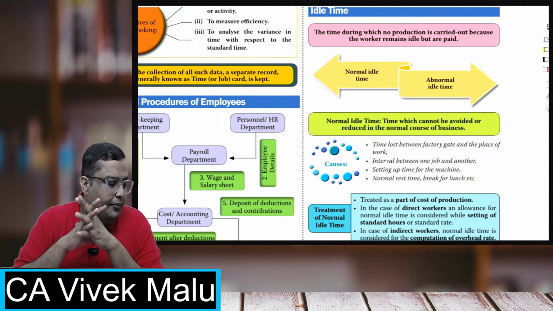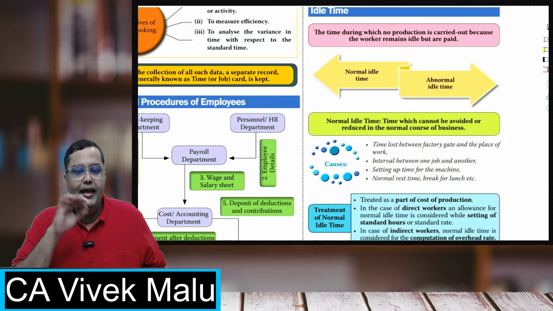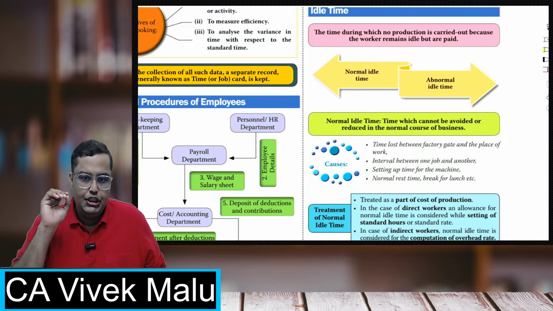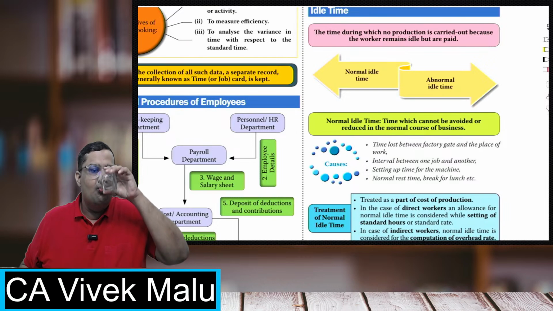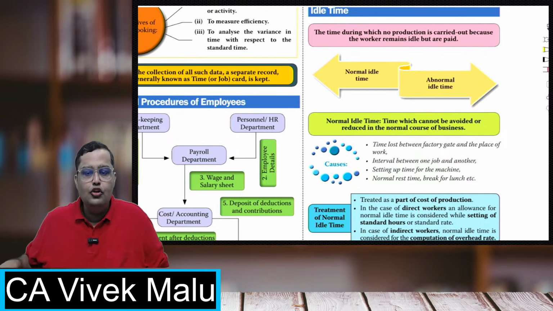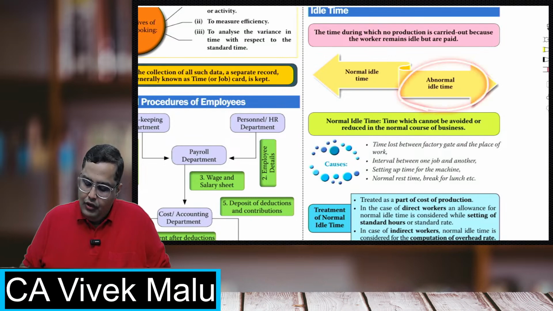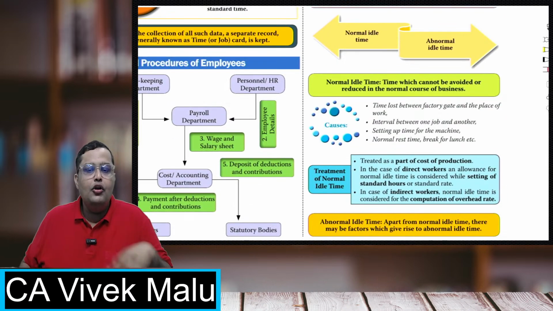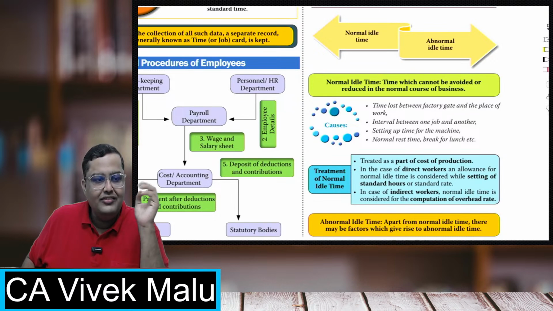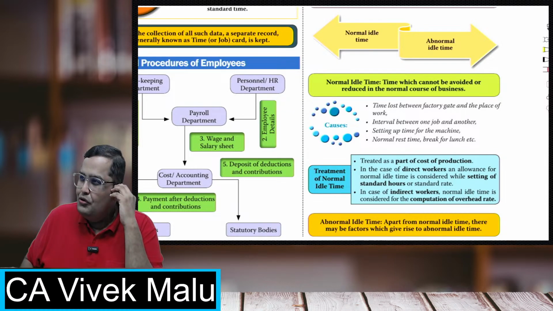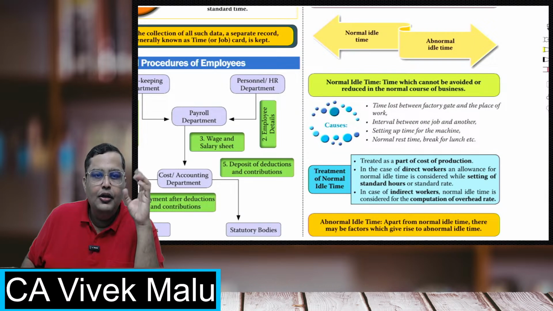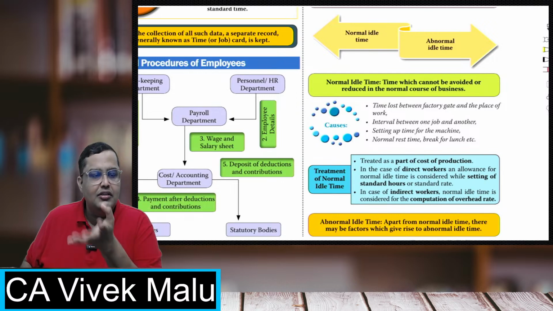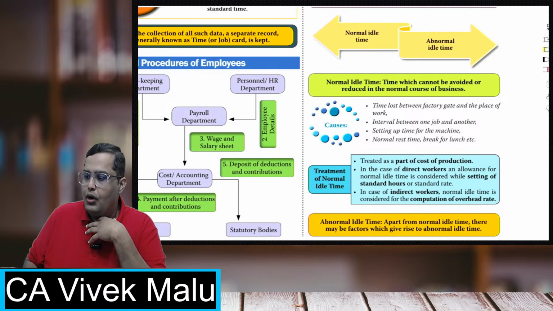So what is normal idle time? Basically, for example, their time for lunch. They are not working at the time of lunch, but we are paying for that. It's not like we are not paying for that period, right? So that's a normal idle time. Abnormal idle time is something like, for example, raw material was not there, so production had stopped. Or a strike is going on. Or it can also be that, let's say, a machine breakdown has happened. So in that case, there is an abnormal idle time. There is time where they cannot do the work.